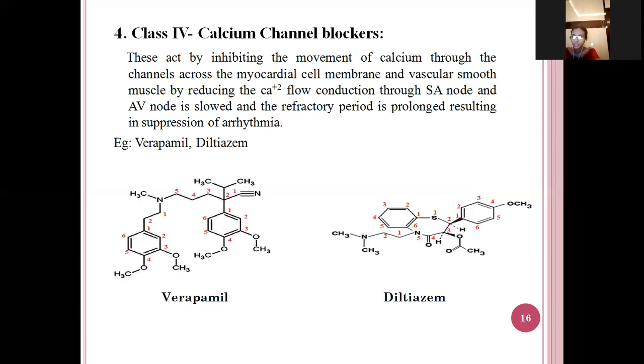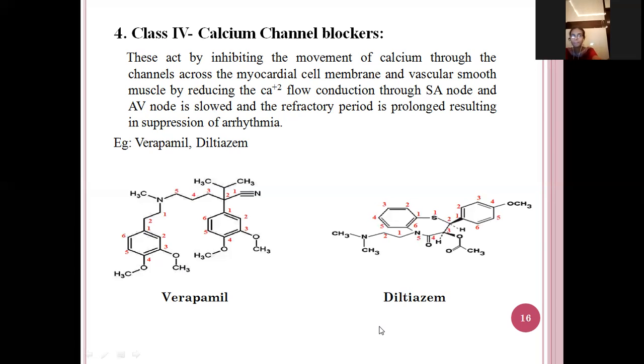In the first position nitrile is there. And again in the second position 3,4-dimethoxyphenyl, and this is a propane. In the fifth position methylamino group, and this is the ethyl structure. And here 3,4-dimethoxyphenyl group is attached.